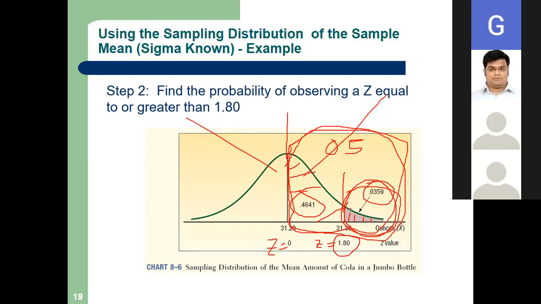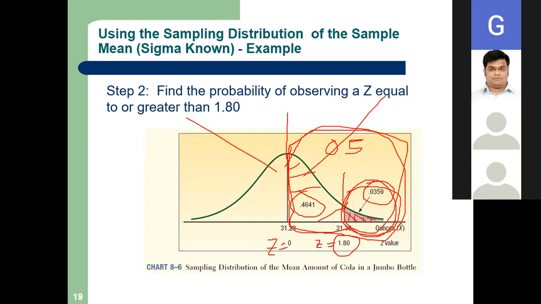Now, if I want to find this crossed area, what will it be? 0.5 minus 0.4641, so that is 0.0359.